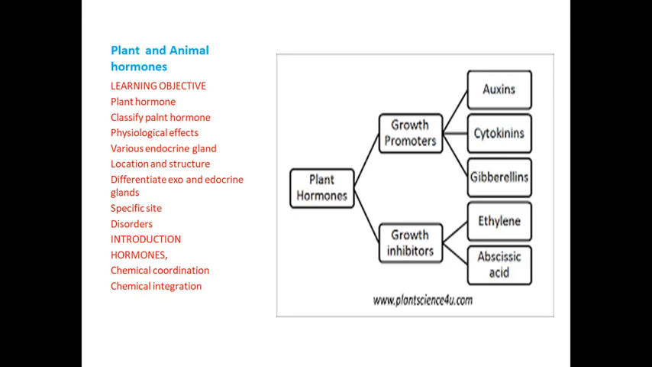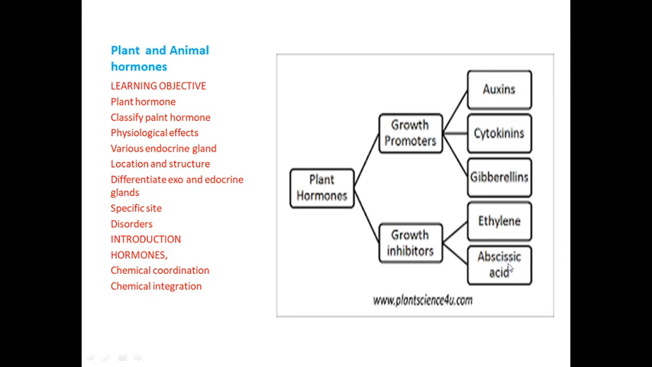What is meant by growth promoters? Promoters means encouraging, supportive. That is called a promoter. So it encourages or supports the growth of the plant. So only it is called growth promoters. Next, growth inhibitors. Inhibitors means opposite to the promoters. Supportive means non-supporter. Discourage, prevent, that is called growth inhibitors.